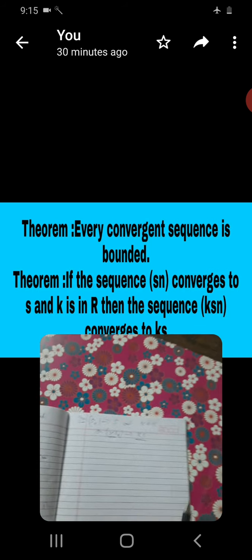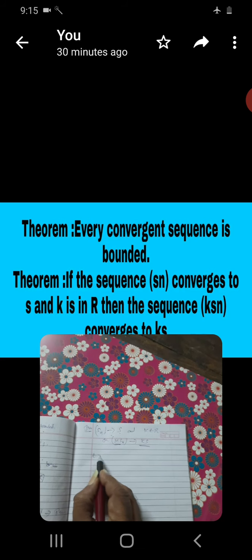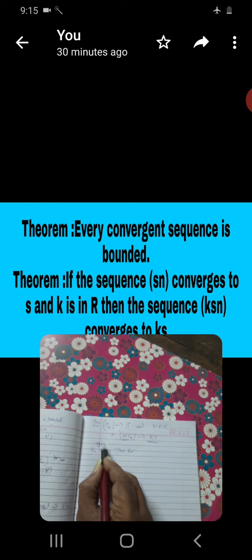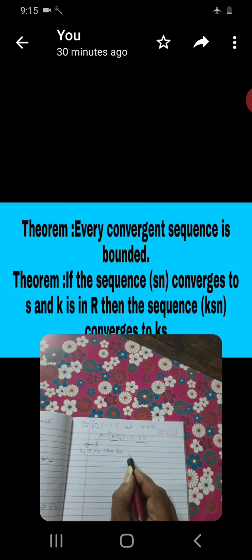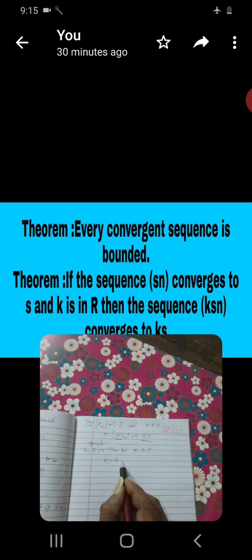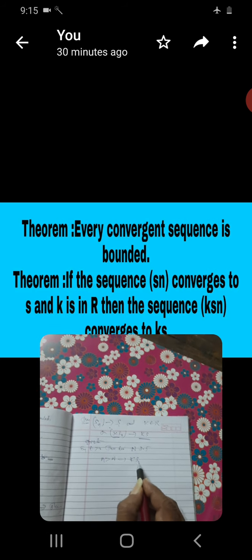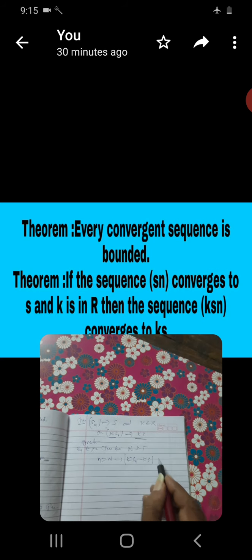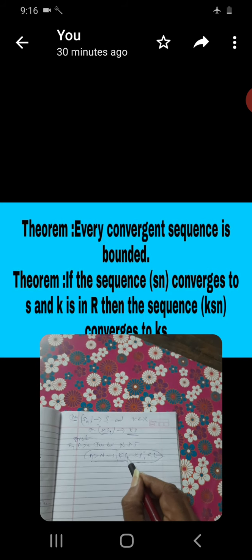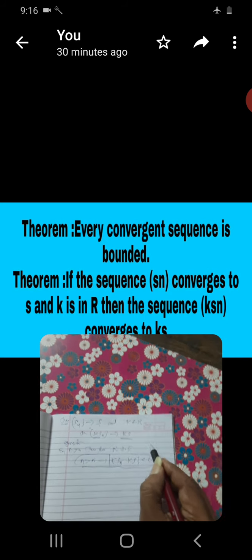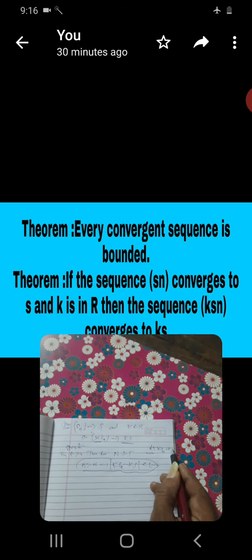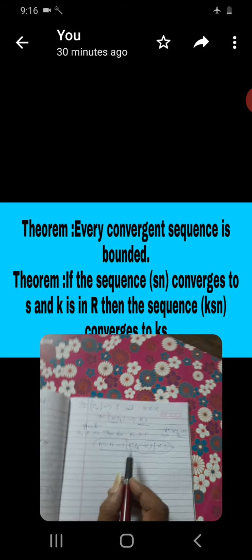Let epsilon be greater than 0, every epsilon greater than 0. Then we are going to show there exists a capital N such that n greater than N implies the absolute value of K Sn minus K S is less than epsilon. Showing this step is enough. Therefore, K Sn is convergent to K S, that is, the limit as n tends to infinity of K Sn is equal to K S. This is the statement. How to show this statement?